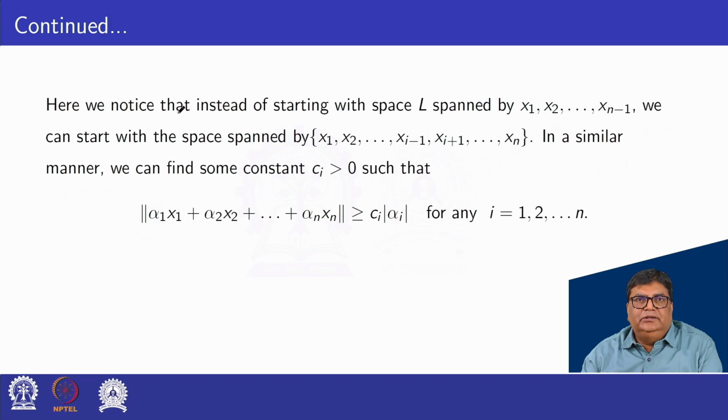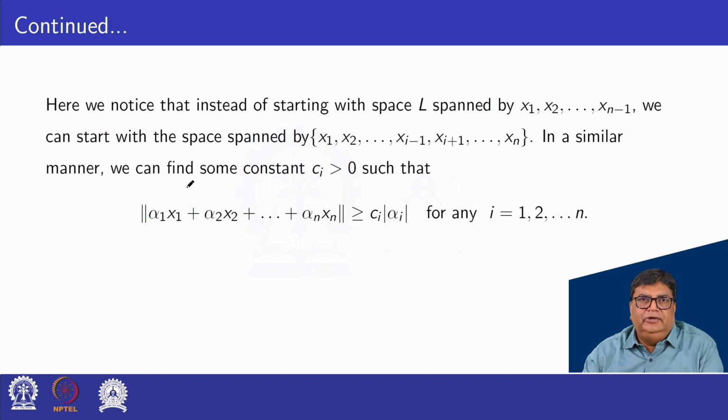Here we notice that instead of starting with the space L spanned by x1, x2 and so on xn minus 1, we can start with the space spanned by x1, x2 and so on xn.